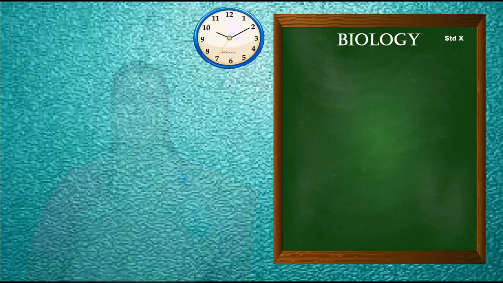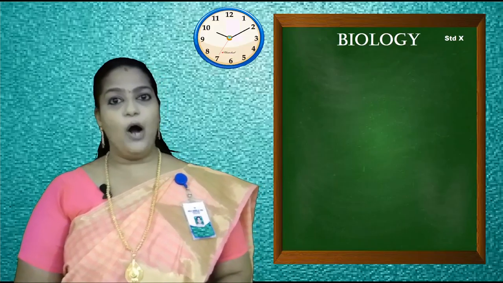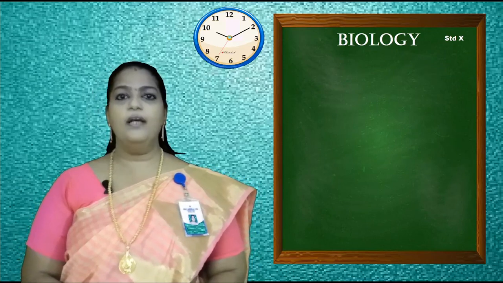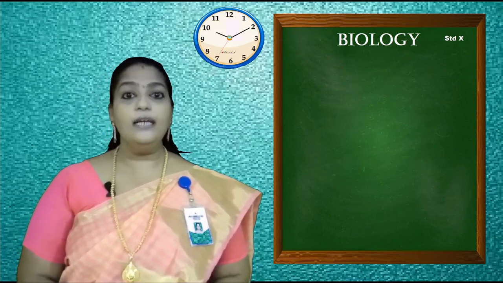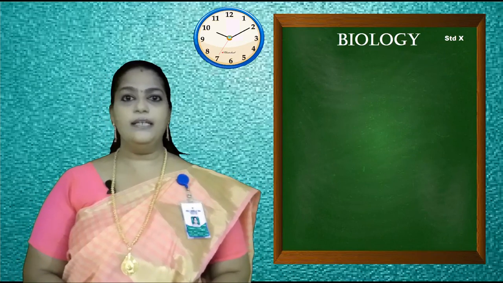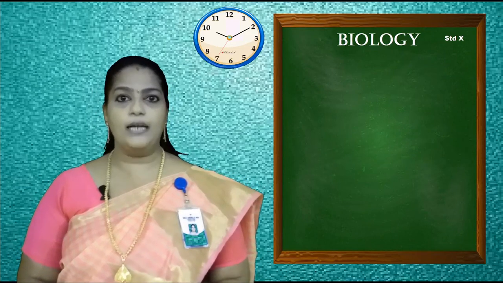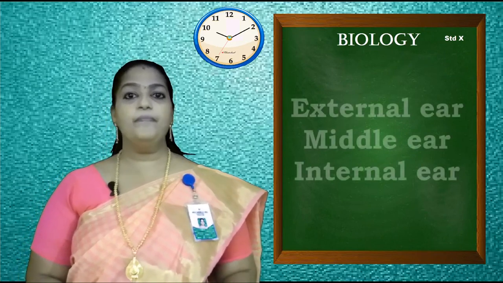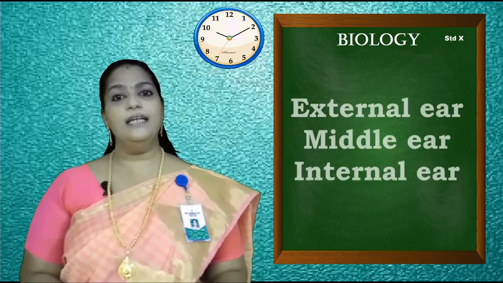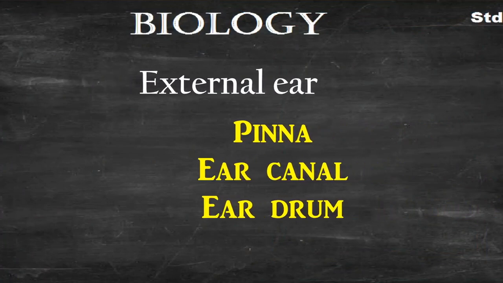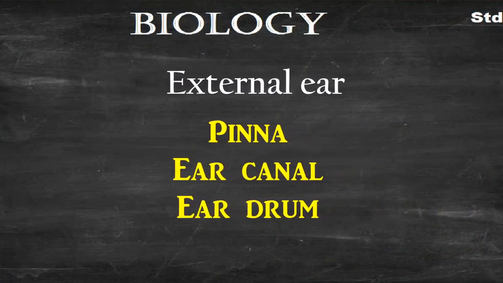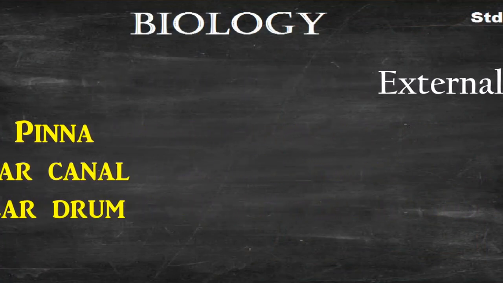Is it clear? So students, in this module we have discussed the structure of the ear. The ear is divided into three parts: the external ear, the middle ear and the inner ear. The external ear is composed of the pinna, ear canal and eardrum.